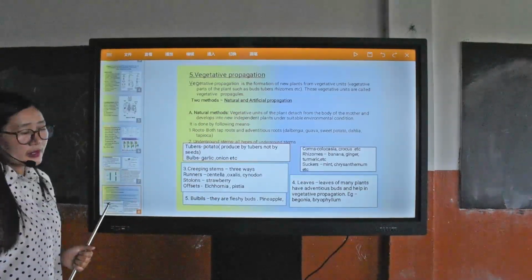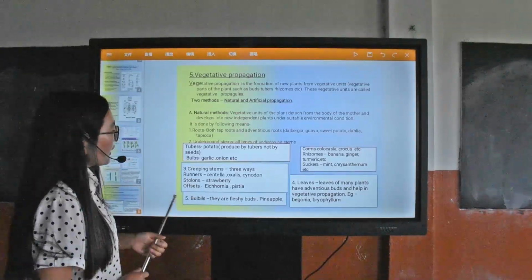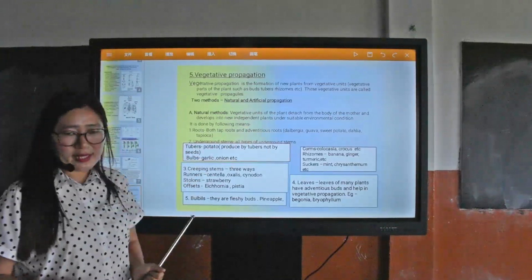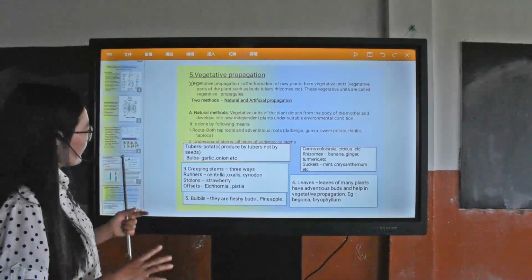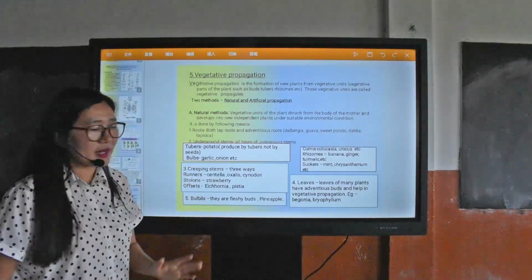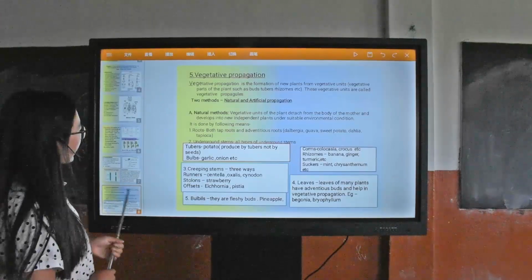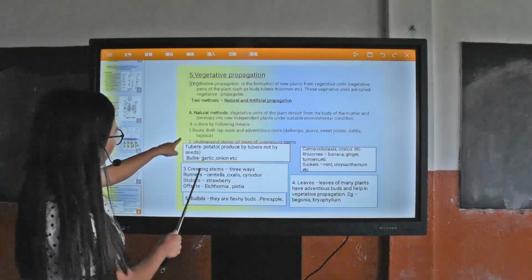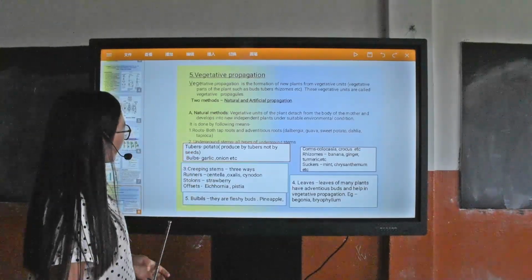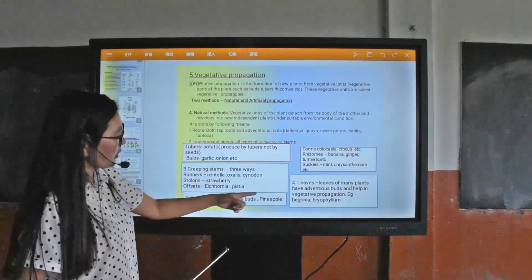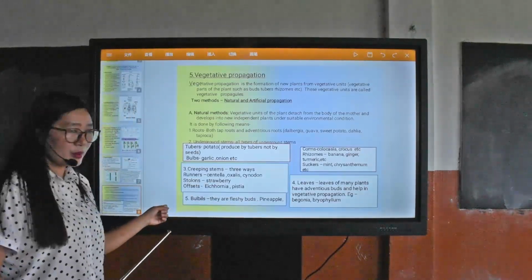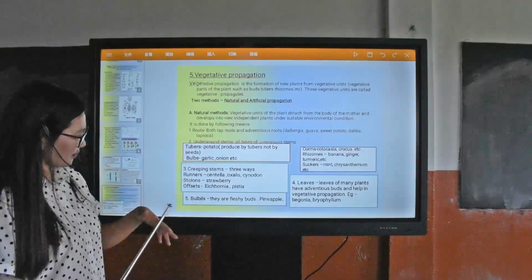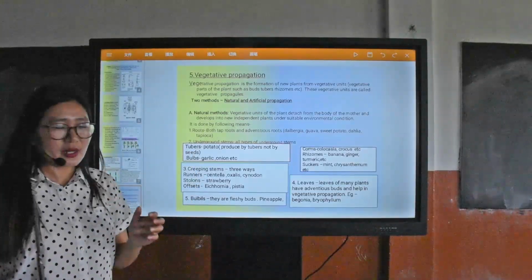In the natural method, these plants multiply naturally, and the vegetative units such as the buds, tubers, and rhizomes detach from the parent body, that means from the mother, and develop into new independent plants under suitable environmental conditions. This is mainly done by the following methods written down here. Number 1 is root, number 2 is underground stem, number 3 creeping stems, number 4 is leaf, number 5 is bulbils. Roots, both the taproots and adventitious roots, are used for the propagation of plants.